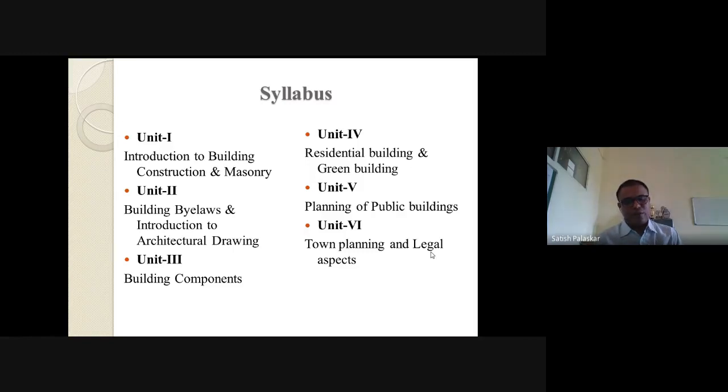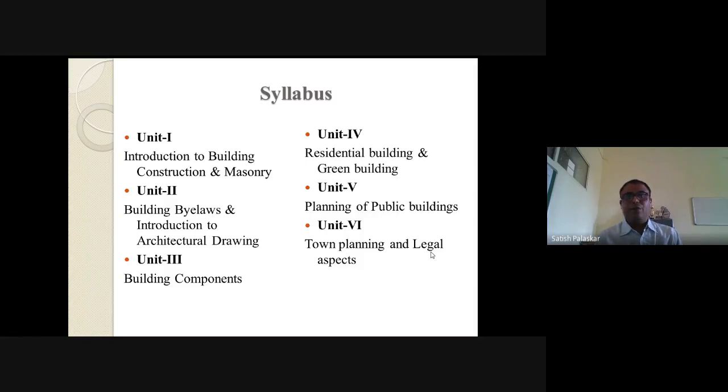So we are going to study the planning of these buildings in unit number 5. Now, students, this planning phase is very important because here we are going to only plan the buildings. But as you proceed to further classes, when you go to the third year, first semester, you have to design these buildings.